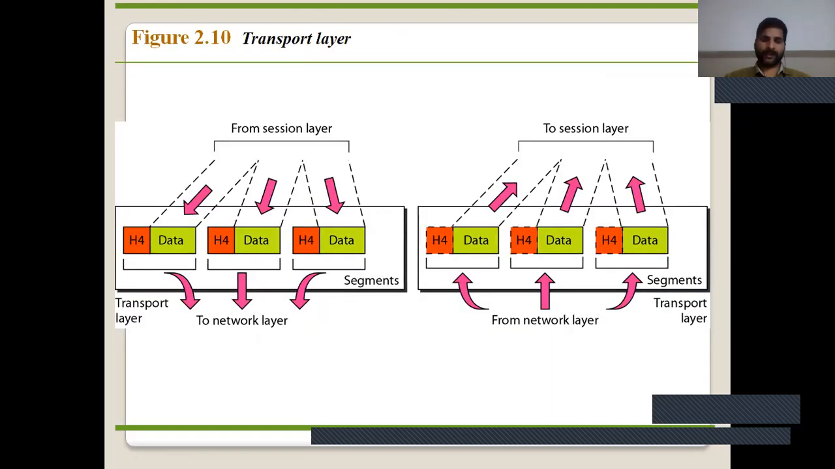Next is the transport layer. The transport layer, session layer, presentation layer, and application layer, these layers we will discuss in the next lecture. Okay, thank you. The other functions of the layers we will discuss in the next lecture.